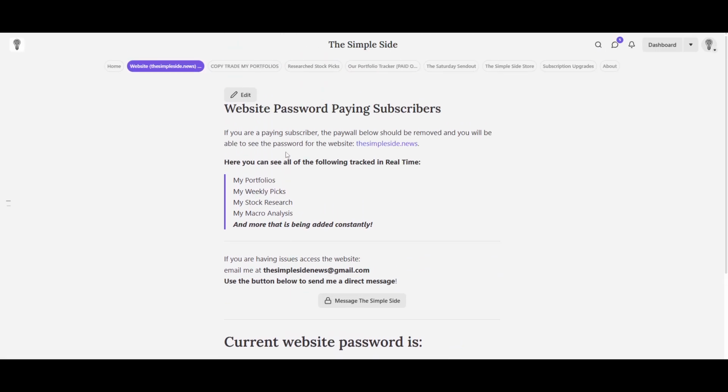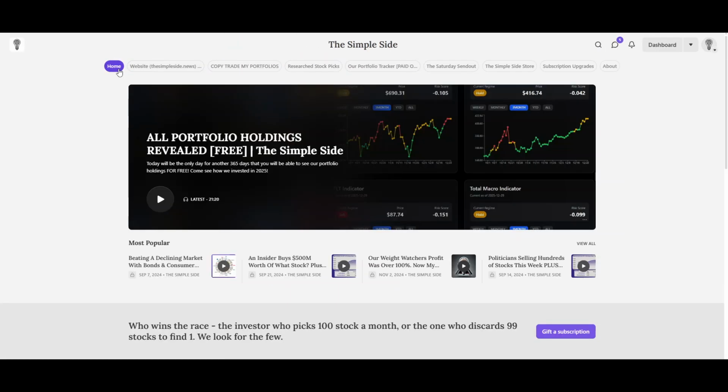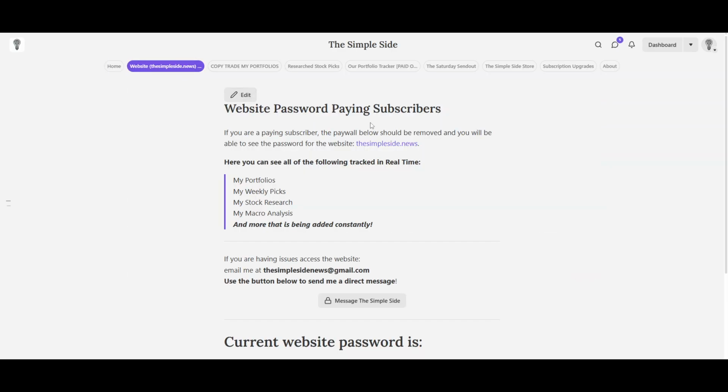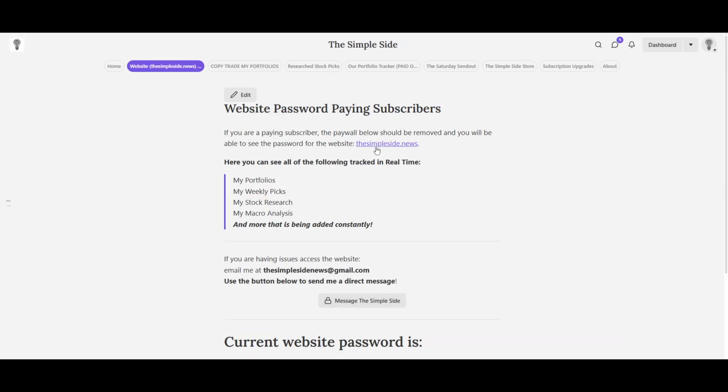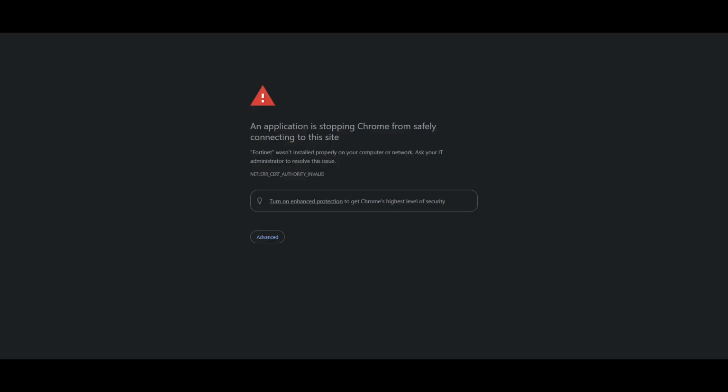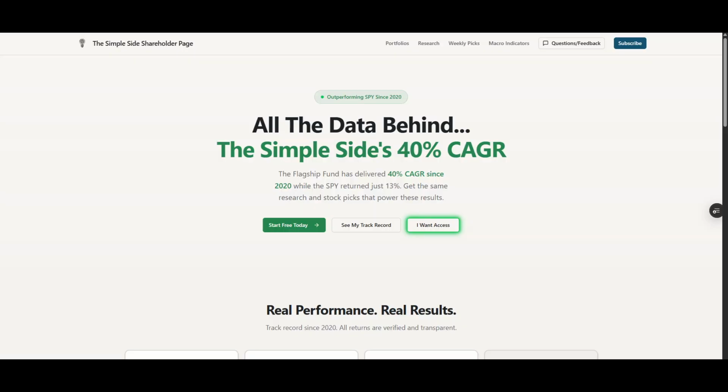So I'll give you an example of how this works. So you go to thesimpleside.substack.com, and you click on this right here, and then it'll take you to the website. There's a link right here to the website. So you'll scroll down, you'll find the password, you'll just copy it, whatever it is, then you'll just click on the link to the website. I'm on a VPN, so it's not going to work for me, but if I click on that, it'll take me to this page.